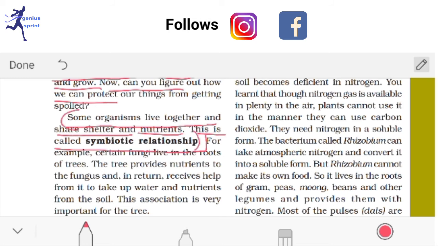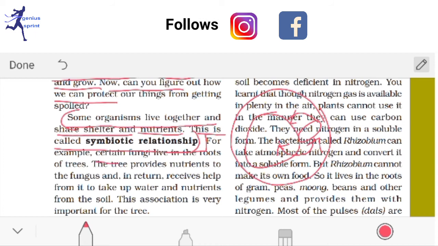Okay, so very important questions you can write. What is symbiotic relationship? In that case, two living things, suppose there is a host living plant, and here is another living plant which is staying on this host. They can share their nutrition, or sometimes position or shelter also. So this kind of relationship, that means staying together, is called what? Symbiotic relationship. So please make questions from here. What is symbiotic relationship, and give an example of it also.